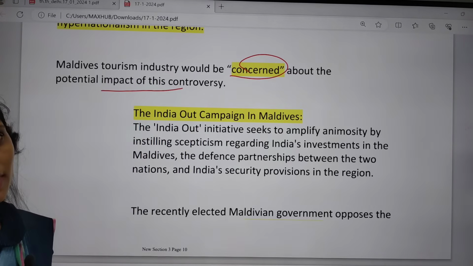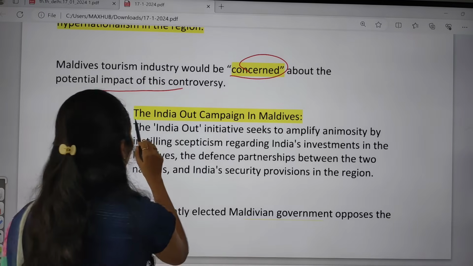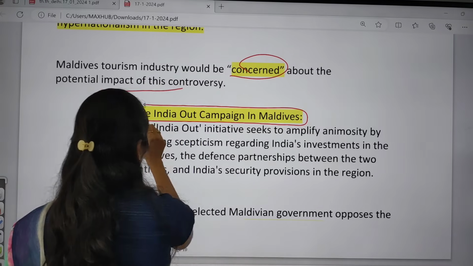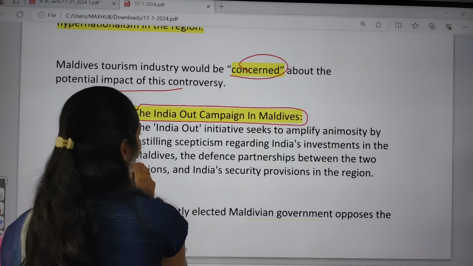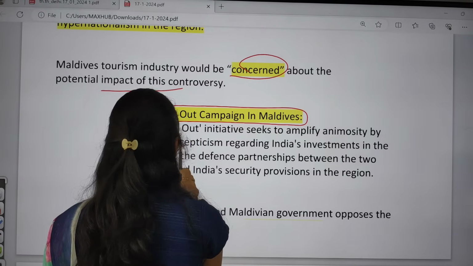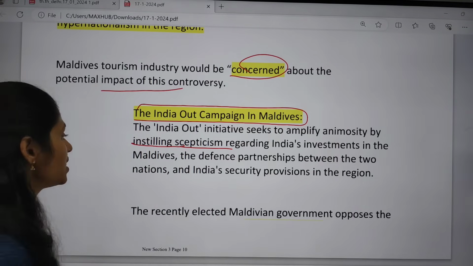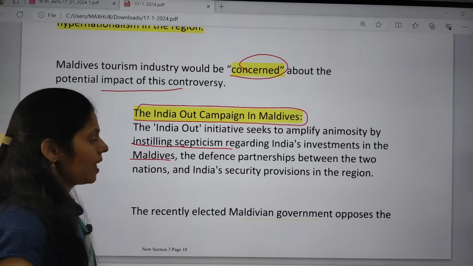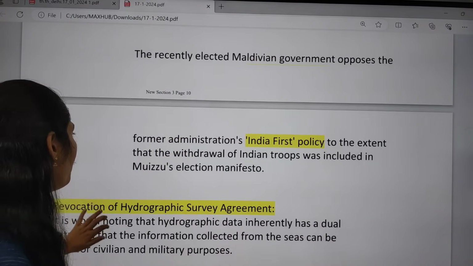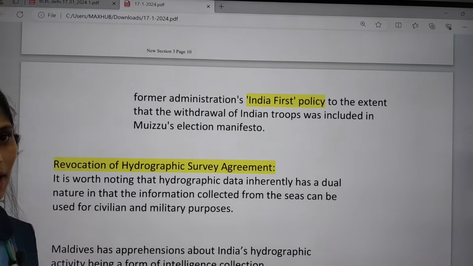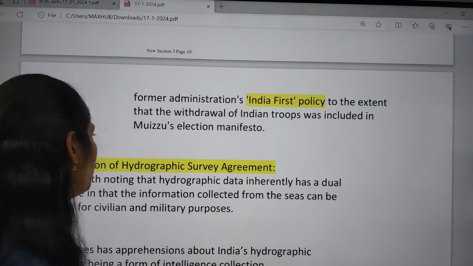So there is one more controversy, that is India's Out campaign in Maldives. India's Out initiative is to amplify anonymity by instilling spectatism regarding India's investments in the Maldives. And recently the Maldivian government also opposed the former administration's India-first policy, and they even want to remove the Indian troops as well.